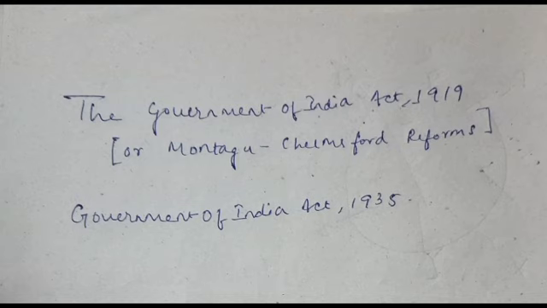Okay, the central legislature. Now the Viceroy's Executive Council was expanded, and the number of Indians was made 3 in a council of 8. So in a council of 8 members, 3 were to be Indians. The viceroy was given the chief executive authority. There were two lists, central and provincial.